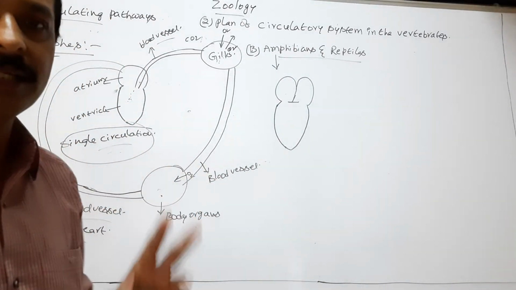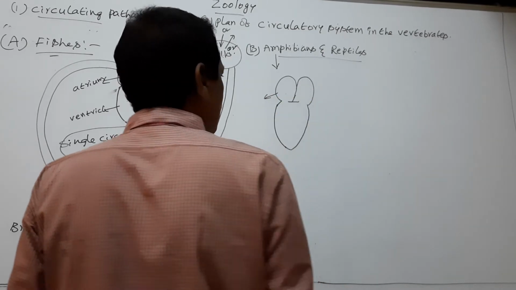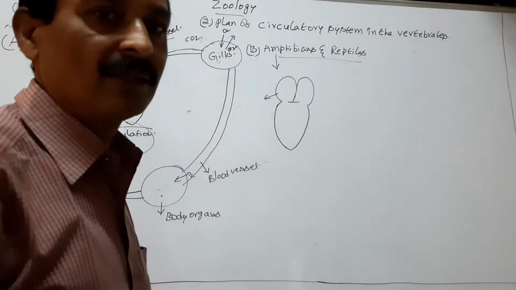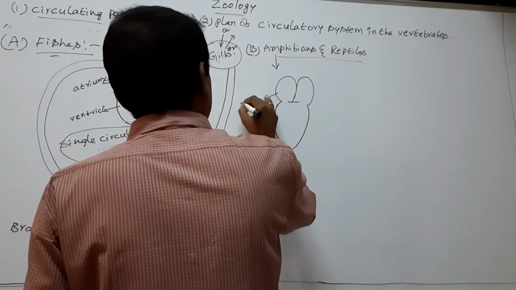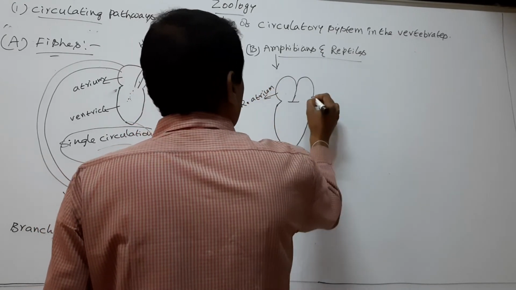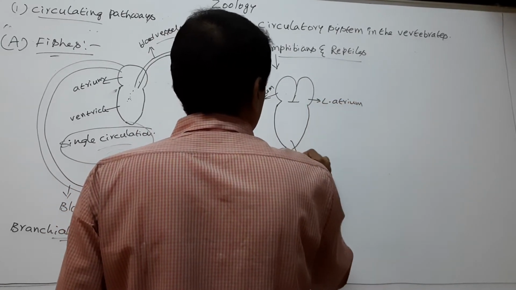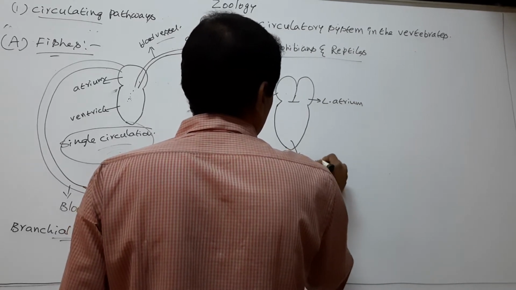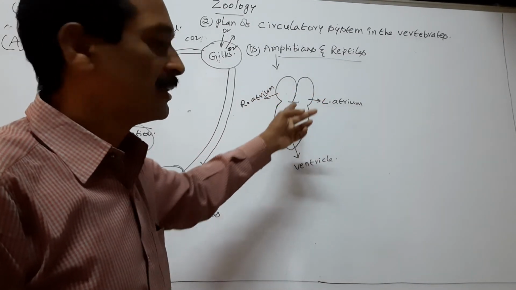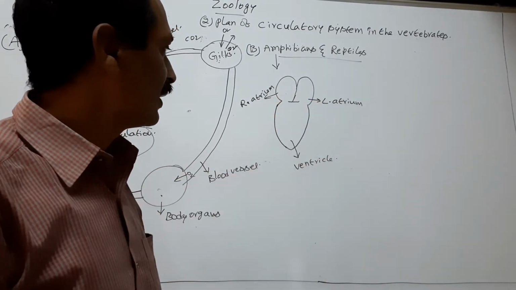Amphibians possess three-chambered heart. The upper two chambers are called atria. Lower single chamber is called ventricle. This is right atrium. This is left atrium. This is ventricle. So amphibians possess three-chambered heart. Upper two chambers are called atria. Lower chamber is called ventricle.